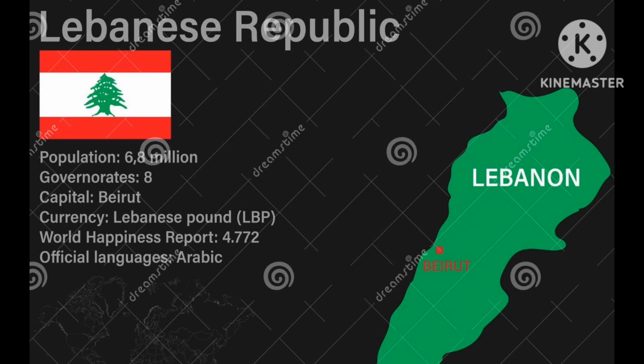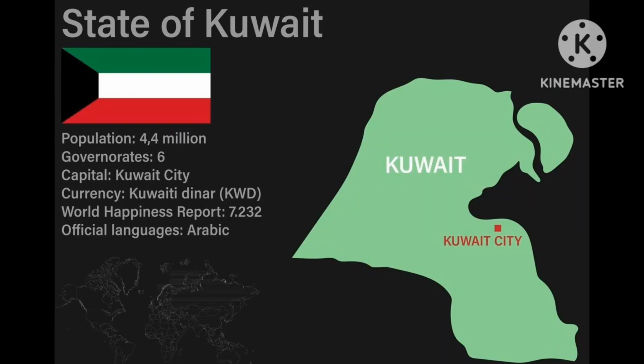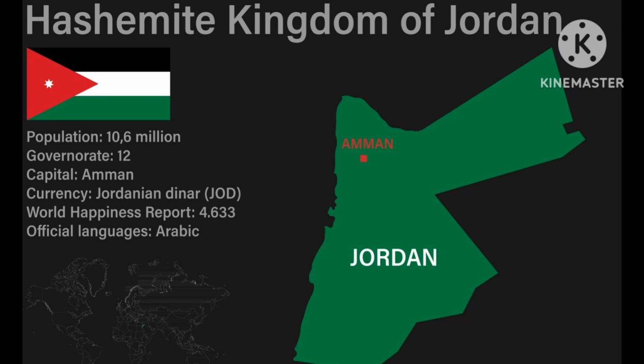The next country is Kuwait. The capital of Kuwait is Kuwait City, and the currency of Kuwait is the Kuwaiti dinar, and the official language of Kuwait is Arabic. And you also watch the world map of Kuwait on the screen, and the flag also. The next country is Jordan.